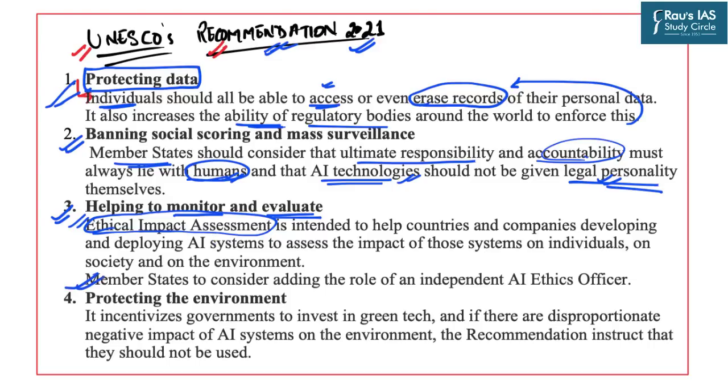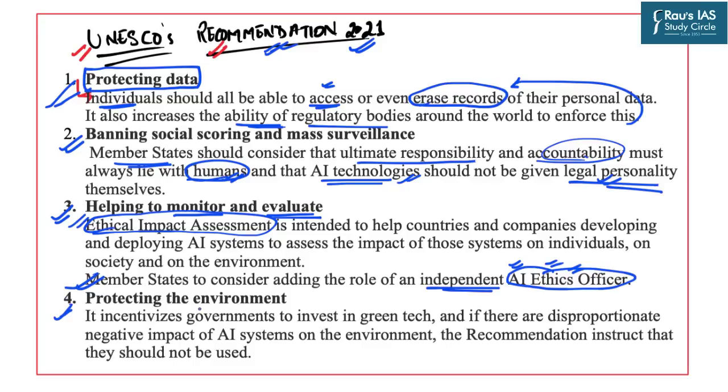Further, the member states should also consider adding the role of an independent artificial intelligence ethics officer. So this person will be the overall authority dealing with such scenarios. The terminologies can be different in different countries. However, the basic idea is that for this specific issue, there must be some dedicated authority to regulate it.